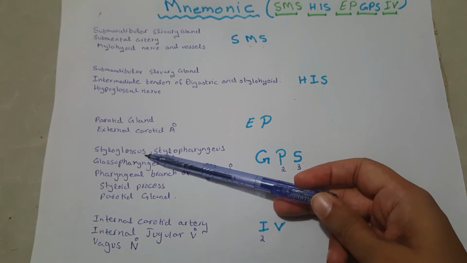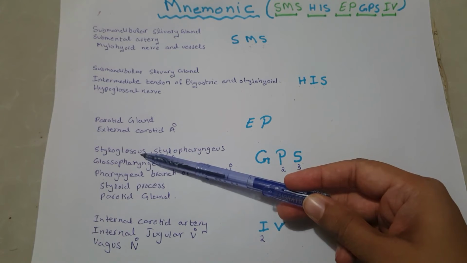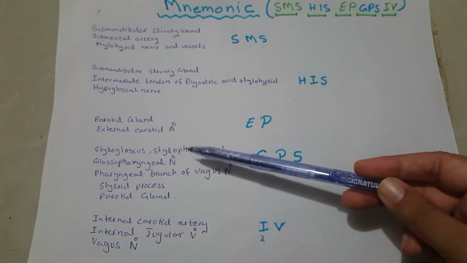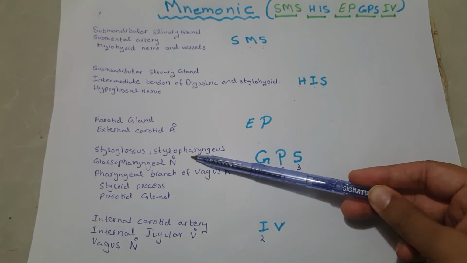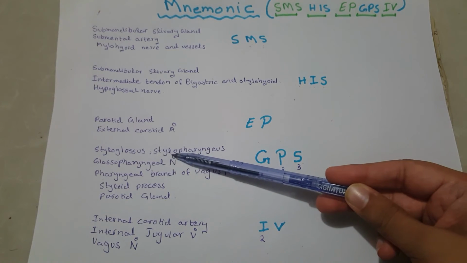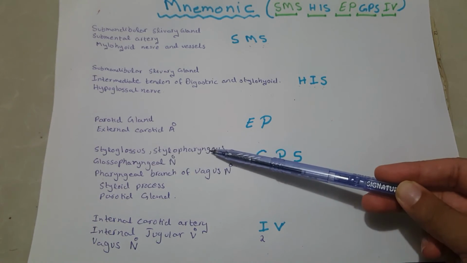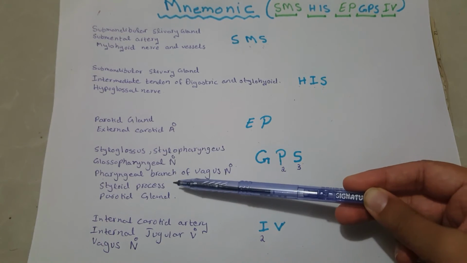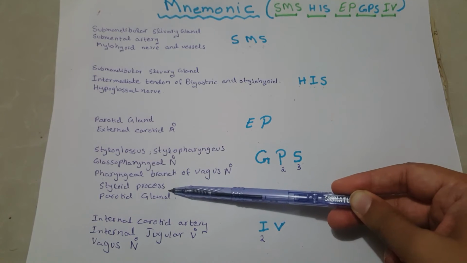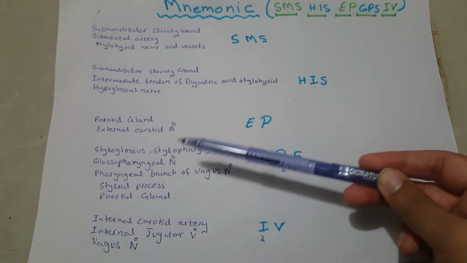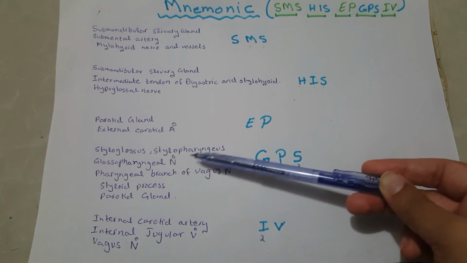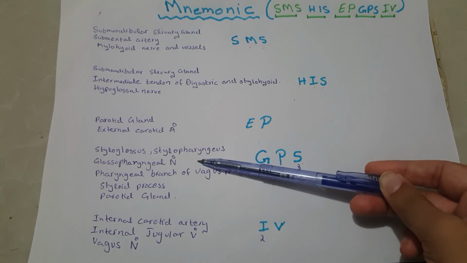Styloglossus muscle is a muscle that originates from the styloid process and is inserted on the side of the neck. Stylopharyngeus muscle is a muscle that originates from the styloid process and is inserted on the pharynx. Styloid process means structures that are attached on the styloid process can also be seen in the digastric triangle.